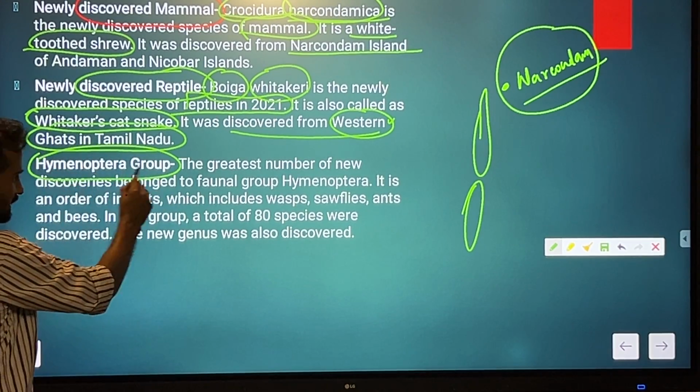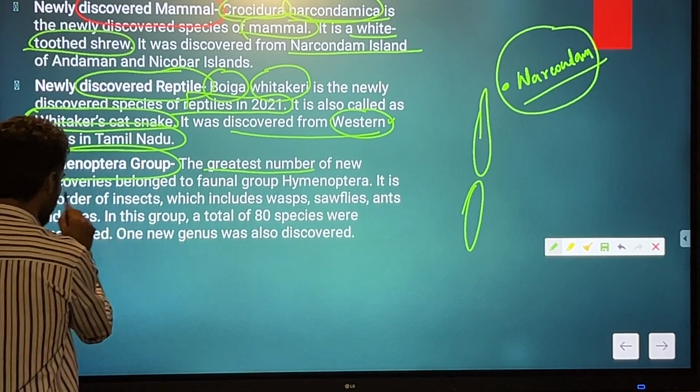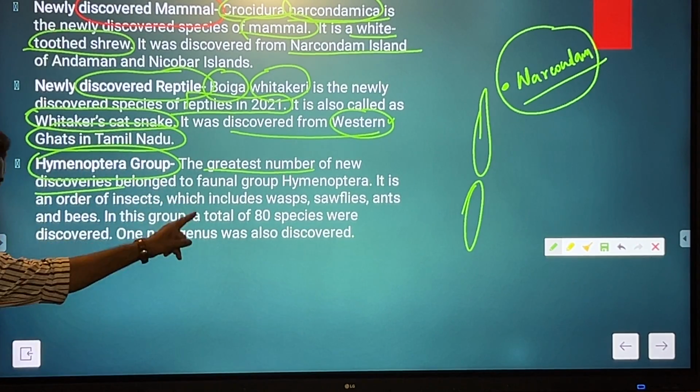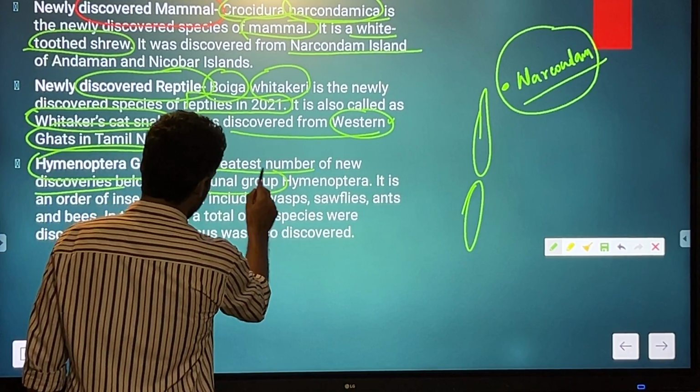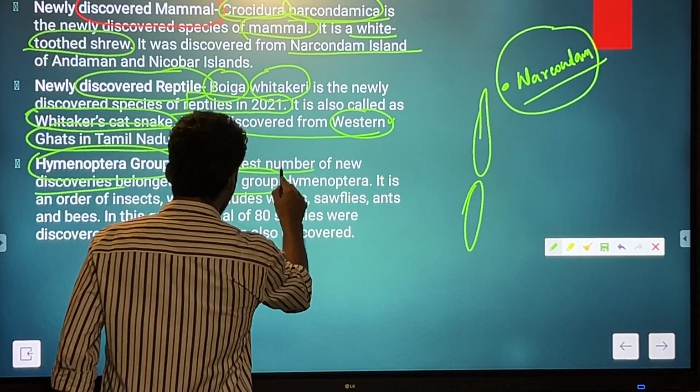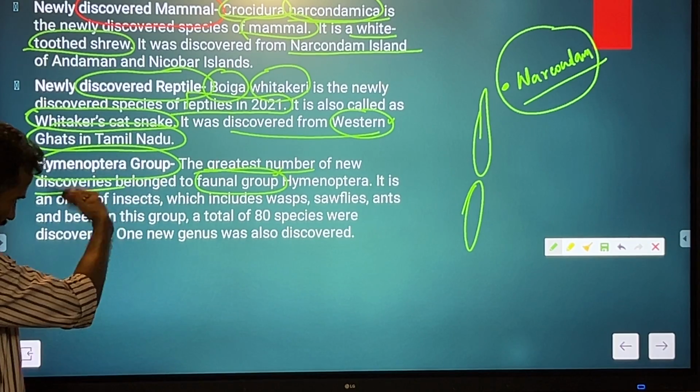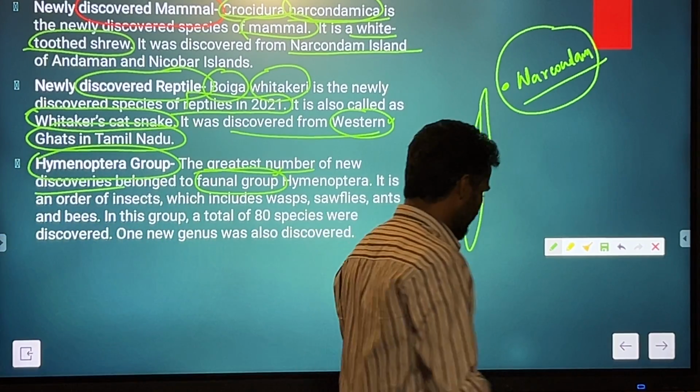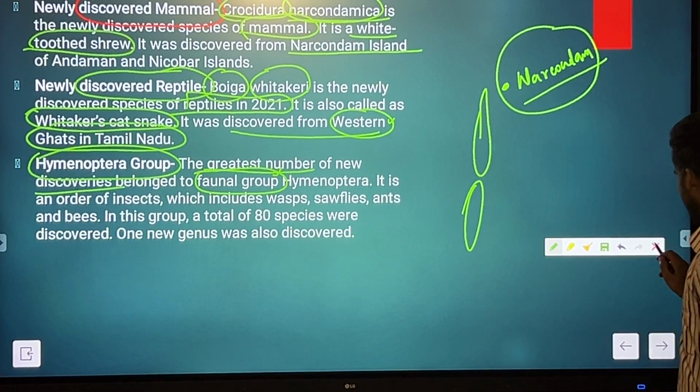the Hymenoptera group. The greatest number of new discoveries belong to the faunal group. Remember that the greatest number of this belongs to the faunal group. And obviously, just read this, otherwise it is okay. Moving further.